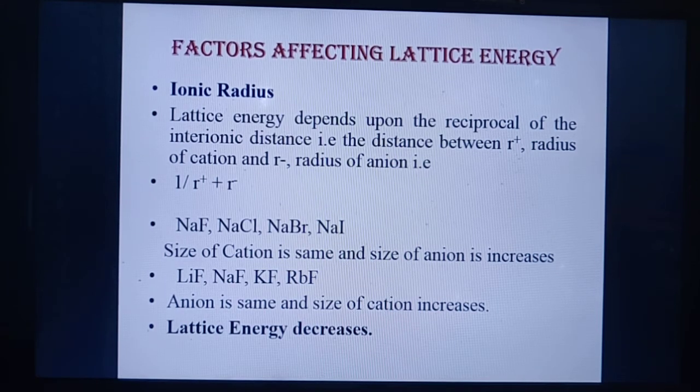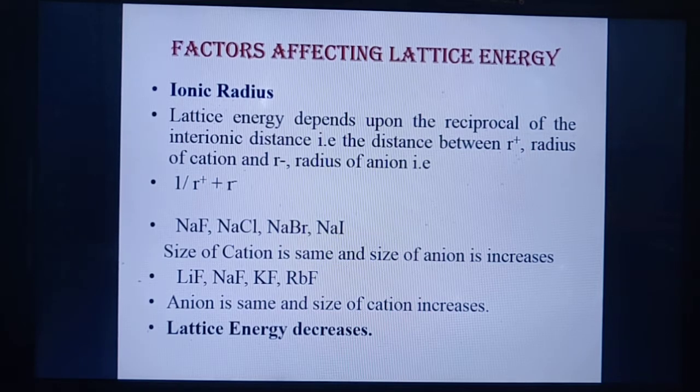As you know, the lattice energy is inversely proportional to the size of cation and anion. So if the size of the anion is the same and the size of the cation increases, the lattice energy decreases because it is inversely proportional to the size of cation and anion. Okay, so this is about ionic radius.